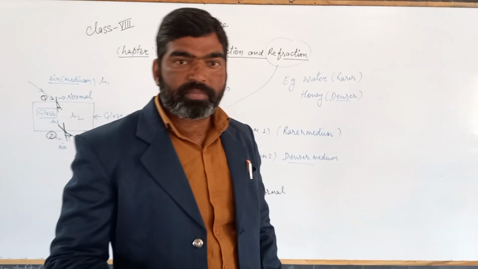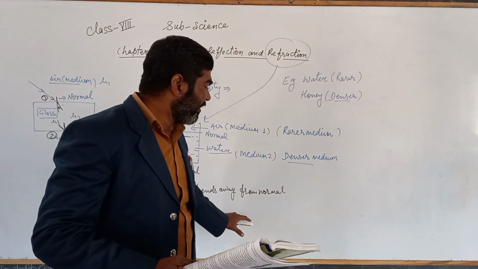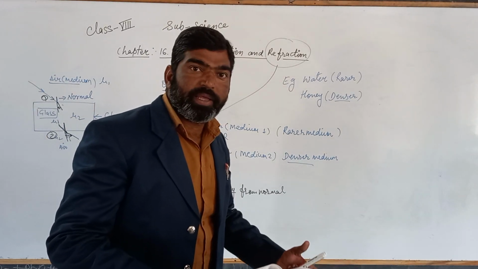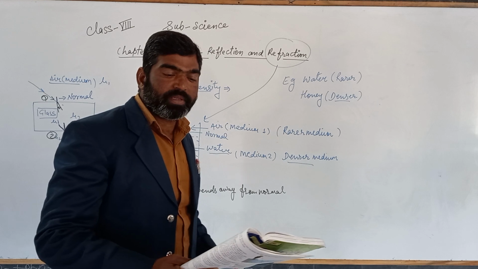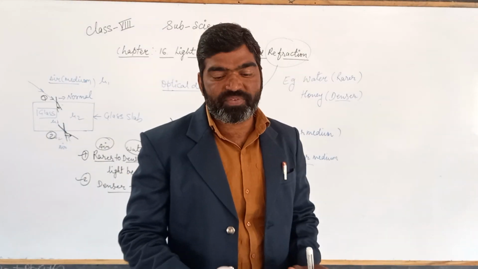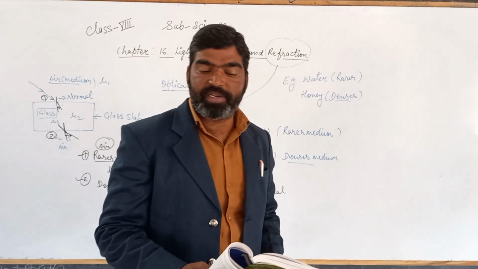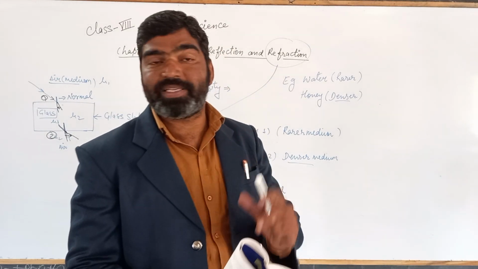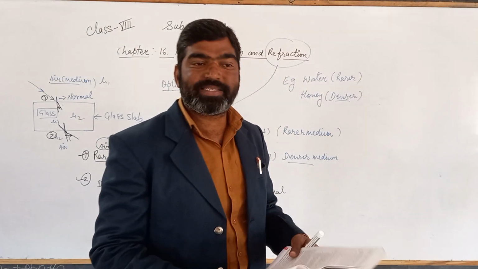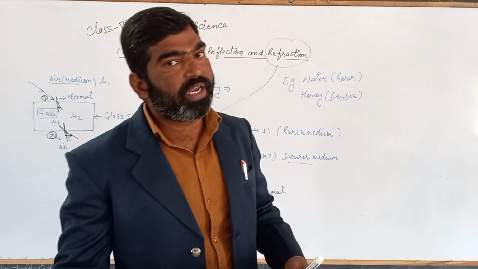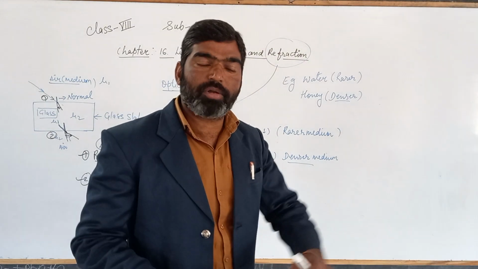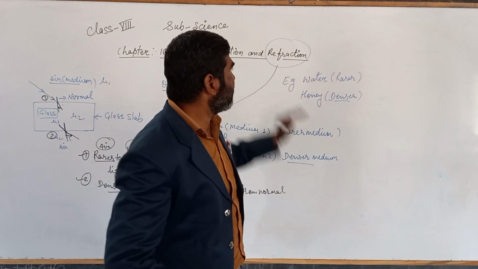You can also see many cases of refraction in our daily life: apparent and real depth difference, the difference between the actual time of sunset and sunrise, and the twinkling of stars. All these processes are based on refraction.